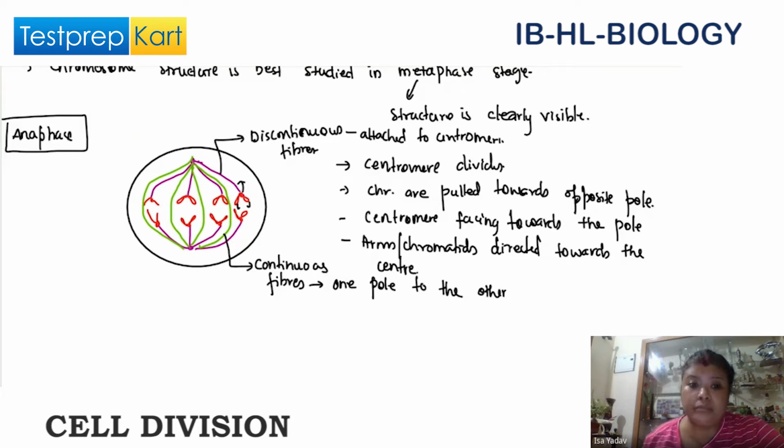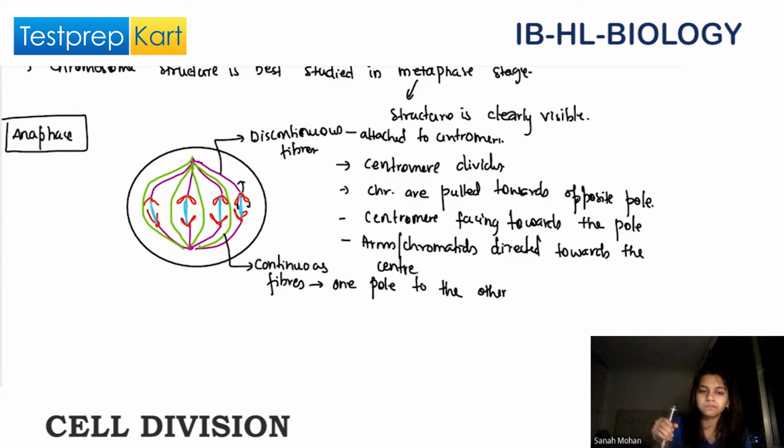The third one will be present between the centromere of one chromosome and the centromere of the other chromosome. Can you see, Sana, the blue color?